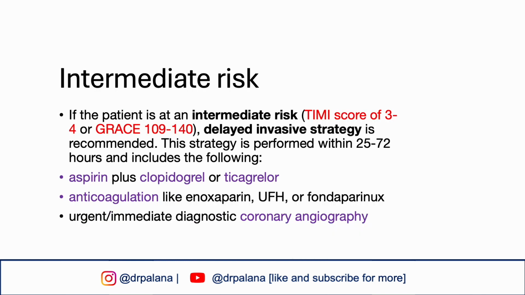If the patient is at intermediate risk, then delayed invasive strategy is recommended. The strategy is performed within 25 to 72 hours and includes the following: dual antiplatelet therapy with aspirin plus clopidogrel or ticagrelor, anticoagulation therapies such as enoxaparin, unfractionated heparin, or fondaparinux, and then a diagnostic coronary angiography.